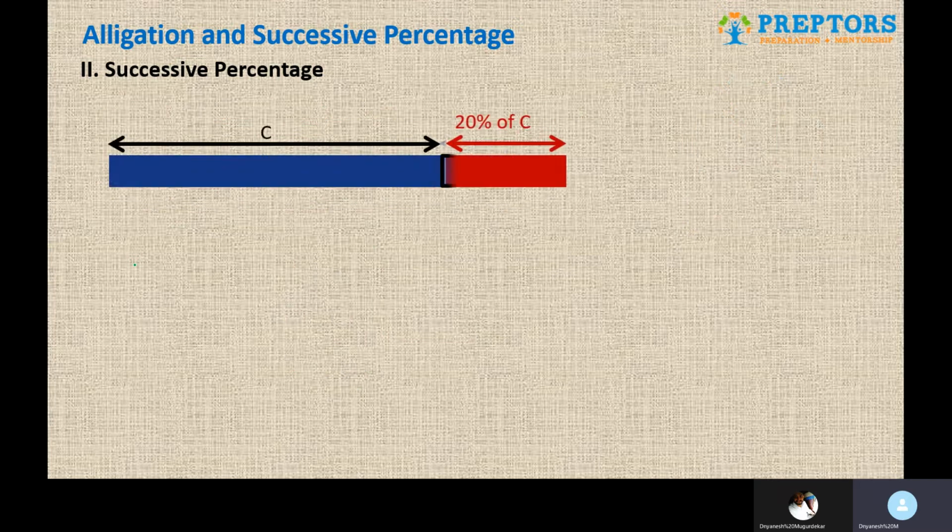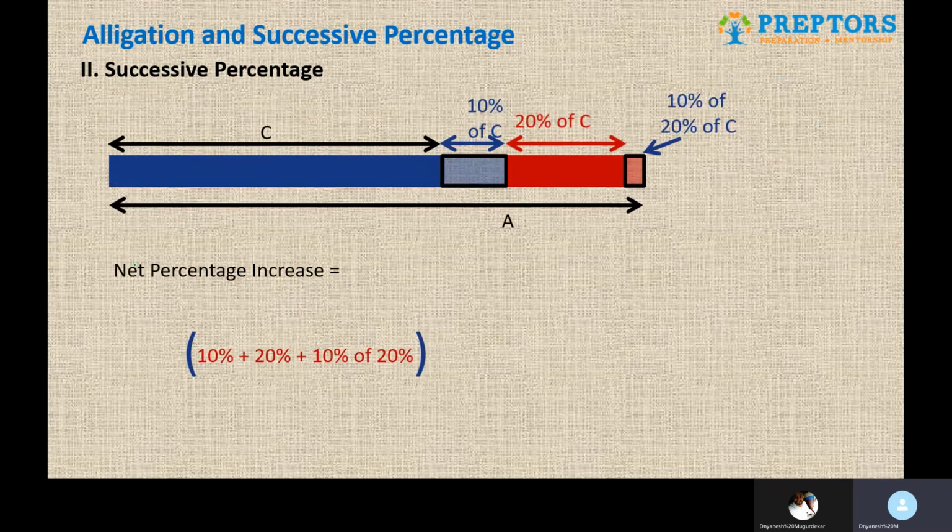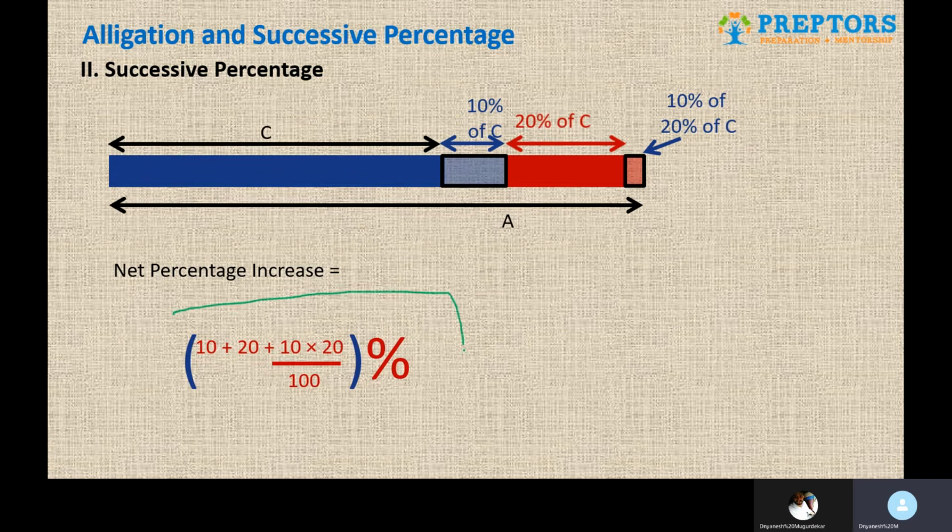When you simplify, 10 plus 20 is 30, and 200 upon 100 is 2, so 30 plus 2 gives you 32% straight away, in just one line, and you don't have to do the base 100 and all of those long approaches. That's the beauty of successive percentage. It's a straightforward formula, you just apply it.